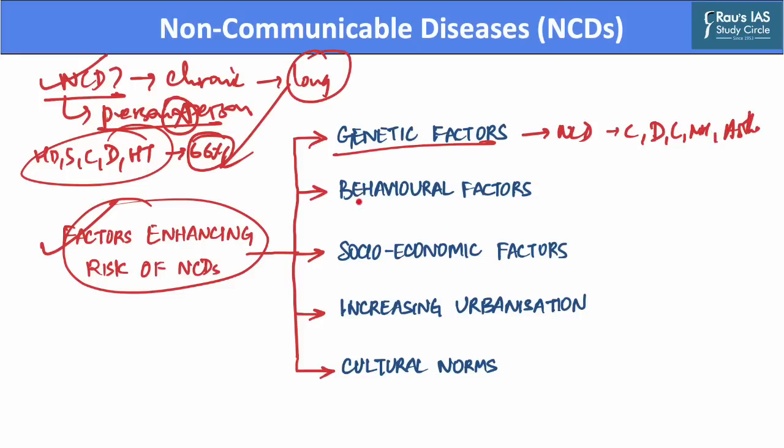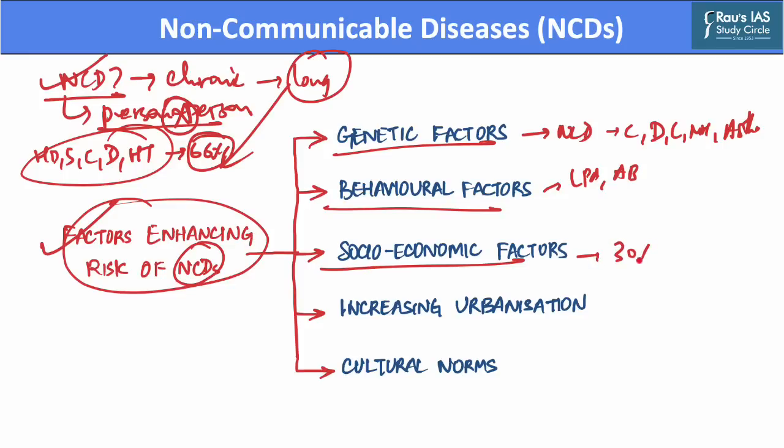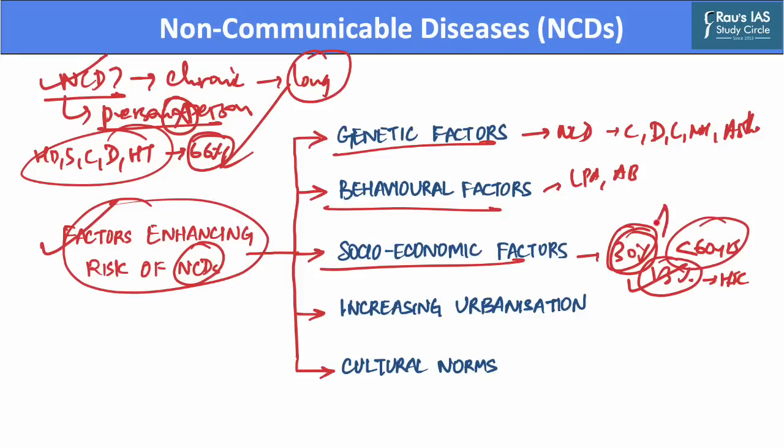Further, there are also behavioral factors at play, which include lack of physical activity, unhealthy diets, use of tobacco, and harmful use of alcoholic beverages. Further, there are also socioeconomic factors that may enhance the risk of non-communicable diseases. As nearly 30% of non-communicable disease related deaths in low income countries occur under the age of 60 years, whereas this figure is only 13% in high income countries. Hence, we can say that poor socioeconomic factors enhance the risk of non-communicable diseases.